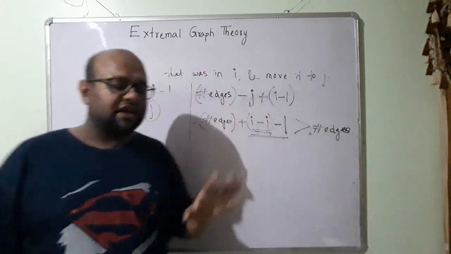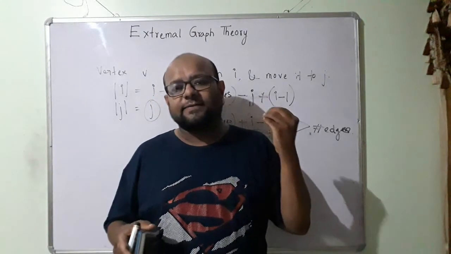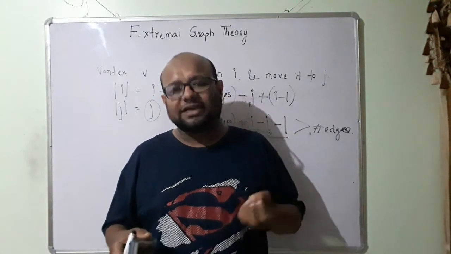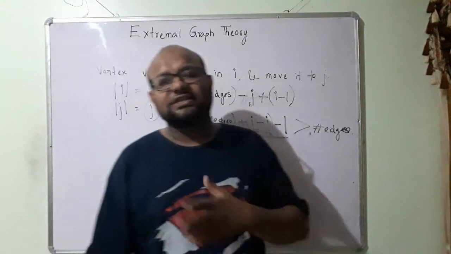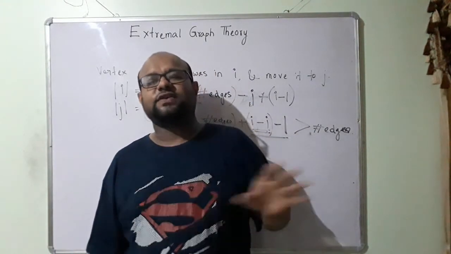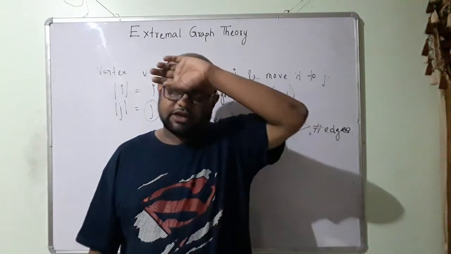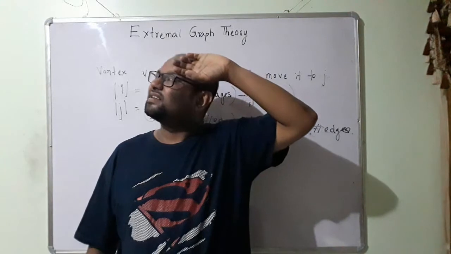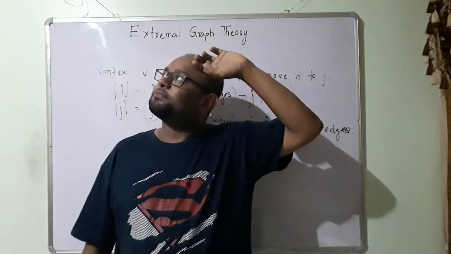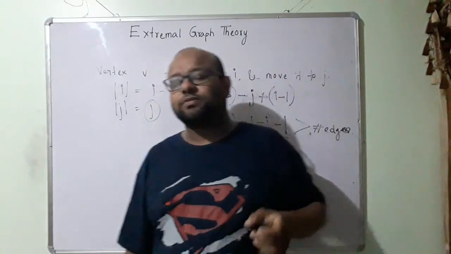So that is a good enough discussion for us to understand that Turan's theorem makes sense. Among all the different graphs with n vertices, I believe we have 2 to the power of n into n minus 1 by 2 different graphs possible.